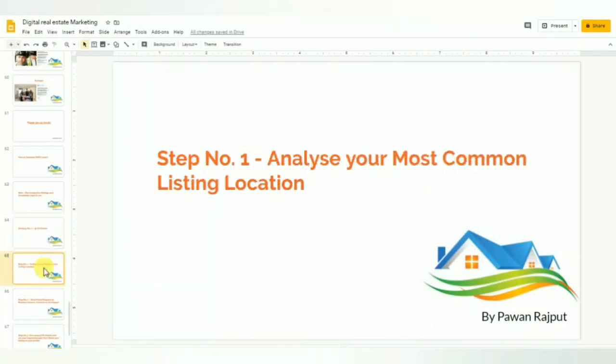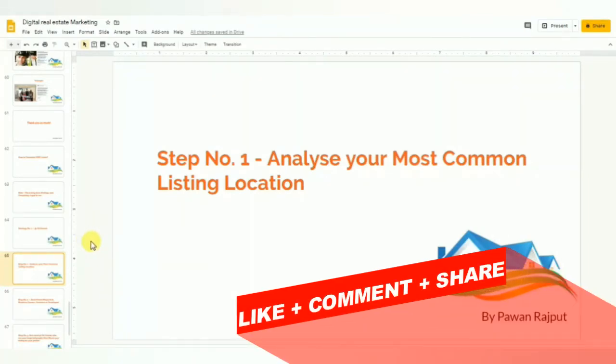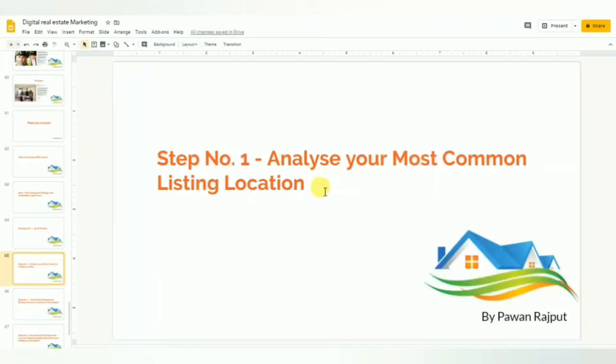Step number 1, analyze your most common listing location. First of all, analyze your most common listing location. That's very important, because you are going to make friends with those people who live in your most common listing location, and they could be your potential customers. I will show you how you can use this strategy.